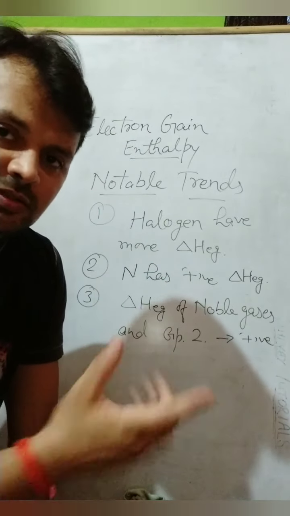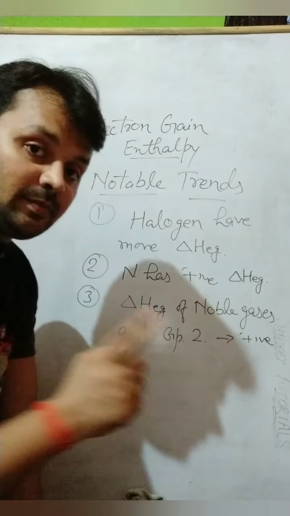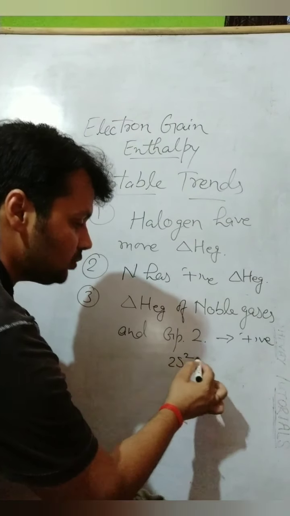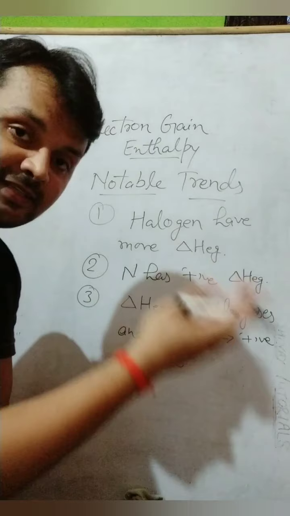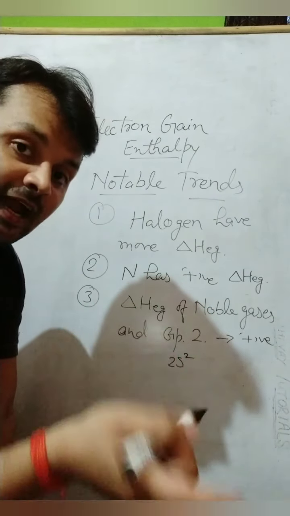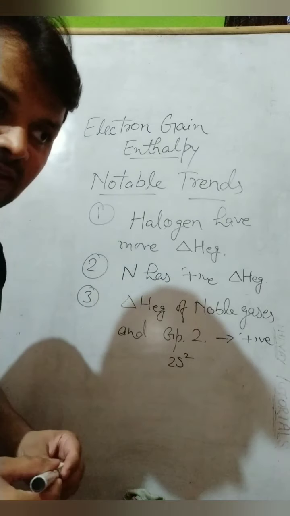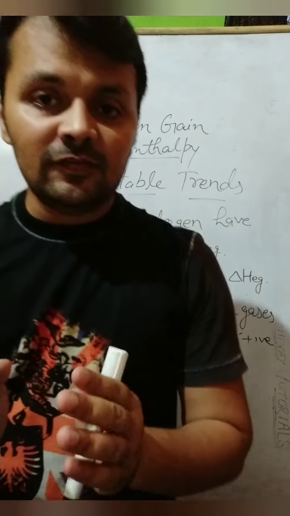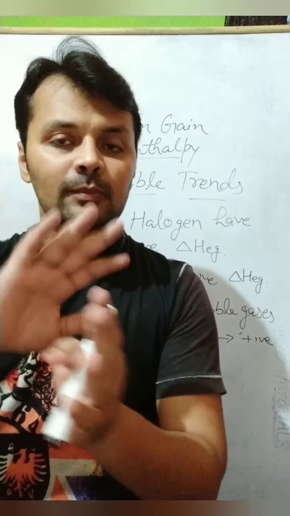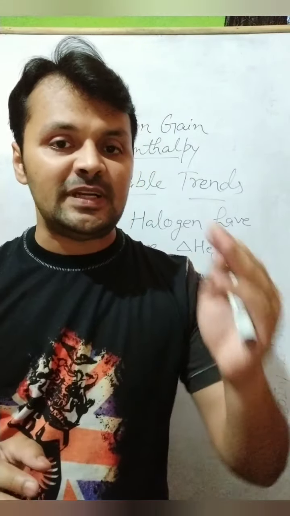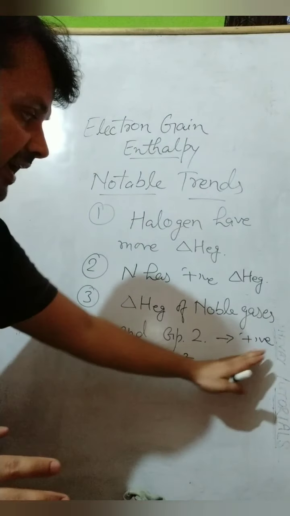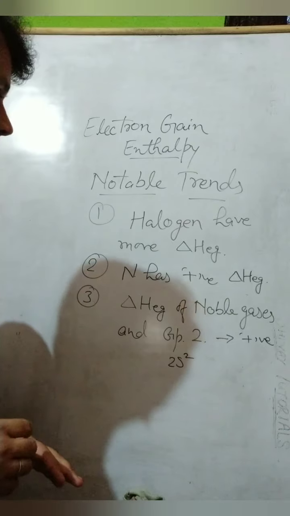Noble gases, everybody knows they are stable, but group 2 elements have electronic configuration of 2s2, or in the next period 3s2, so the orbital present in their electronic configuration is filled. Not completely filled, but the orbital which is present is filled. That gives stability to those elements. That is why they have positive values of electron gain enthalpy.